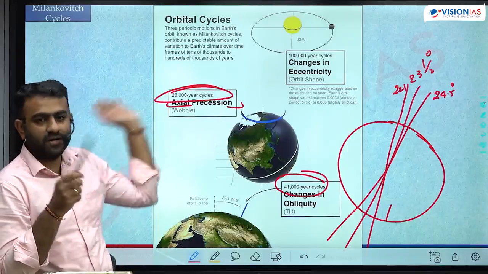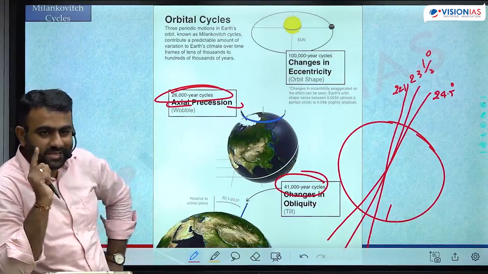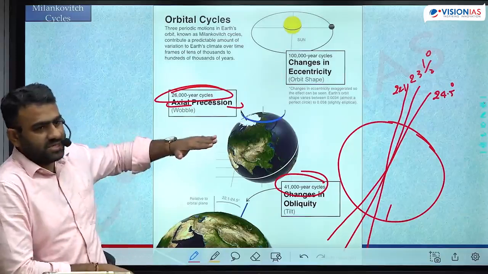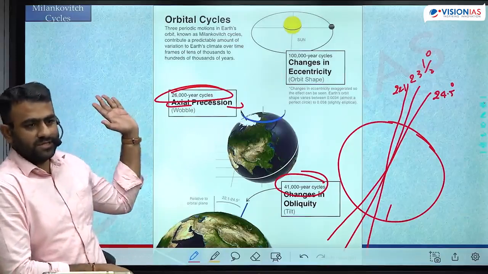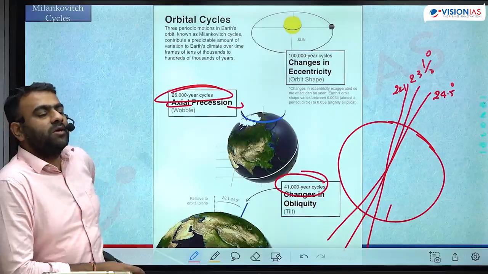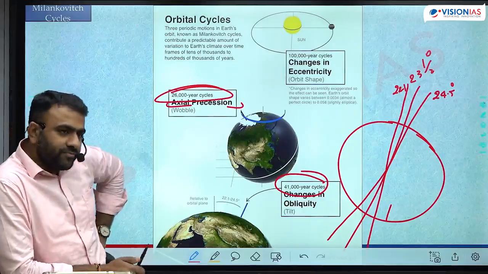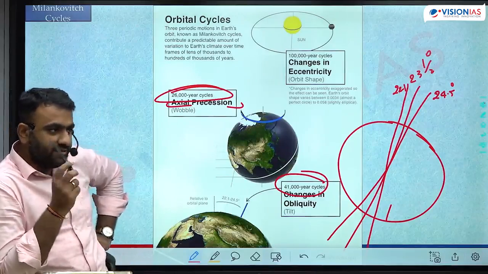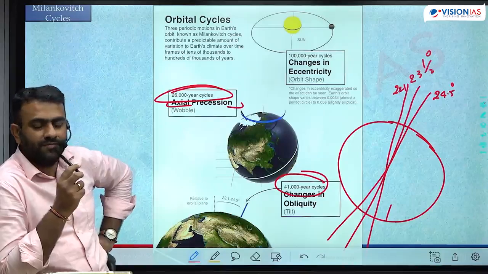Okay, tilt vary ho gaya to length of the day will get impacted. Seasons, the extreme conditions will vary, extremes of seasonality. When the tilt is too much, there is extreme season. When the tilt is moderate, moderate season. Not only that, it triggers long-term climatic changes also. Long-term climatic change. Natural climate change इसके वजह से होगा. Milankovitch cycles की वजह से होगा.